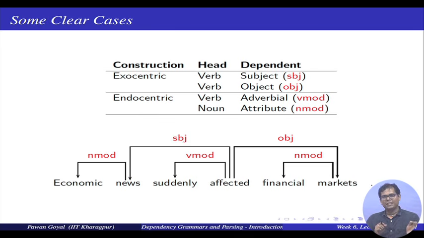But the cases are very clear in what will become the head and what will become the dependent. Like if I have the verb and subject, I know that verb will become the head and subject will become the dependent. Same with verb and object, verb becomes the head and object becomes the dependent. In the case of endocentric, again, the particular word that can fulfill the whole function can become the head and the other word can become the dependent. So, here verb is the head, and affected becomes the dependent. Similarly, here markets is the head and financial becomes the dependent.